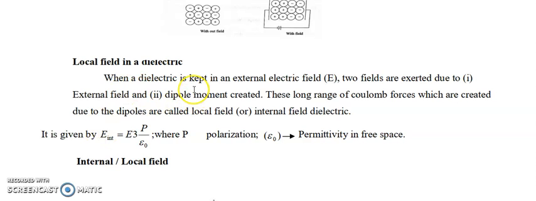When the dielectric is kept in an electric field E, two fields are exerted. One is due to the external field, and the next is due to the dipole moment created. So when the dielectric material is kept in an electric field, the material experiences two electric fields: one due to the external field, the second due to the created dipoles, the dipole moment.